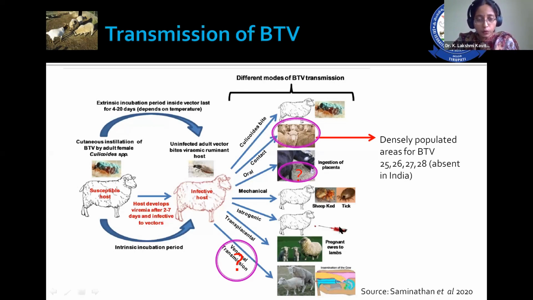Other possible routes of transmission are the mechanical vector and iatrogenic transmission, as well as transplacental transmission. From the pregnant ewe, the virus gets transmitted to the lambs. This is how the transmission of bluetongue takes place.